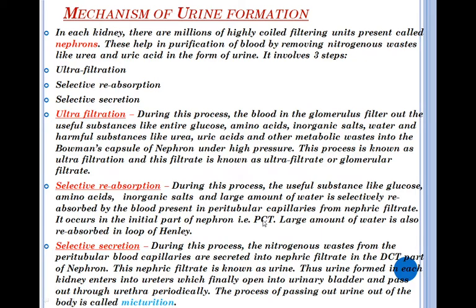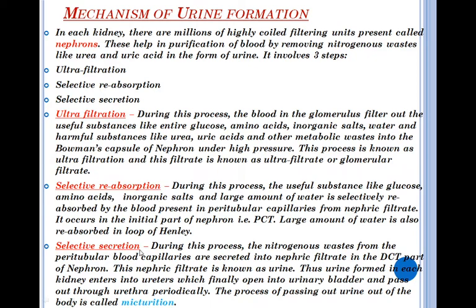Students, you can be asked in the exam to name the substances which are reabsorbed in the initial part of the nephron or PCT. Then you have to name all these useful substances, which are reabsorbed from the nephric filtrate into the blood present in the peritubular capillaries in the PCT part of the nephron. Here a large amount of water is also reabsorbed, and it is also reabsorbed in the loop of Henle.